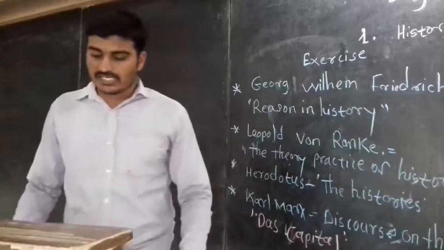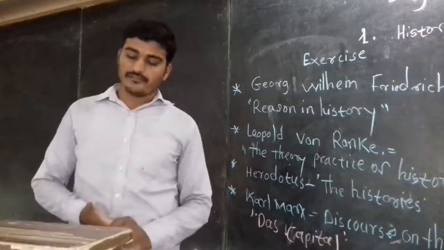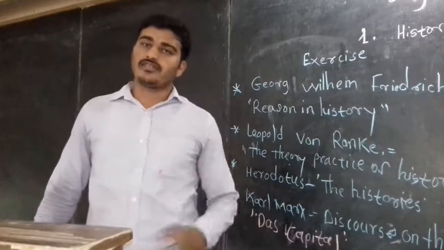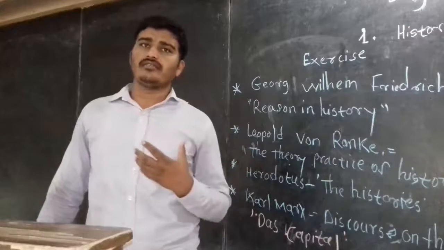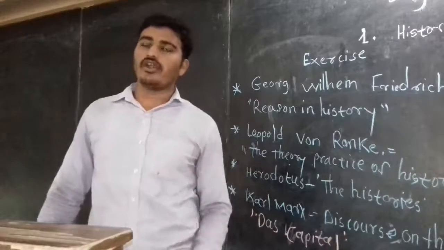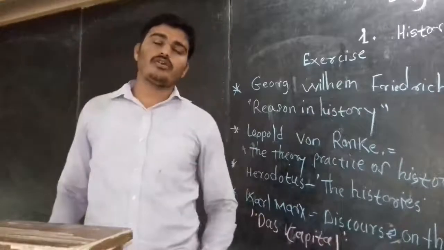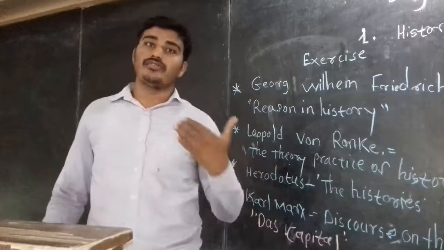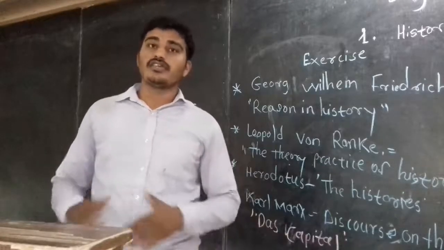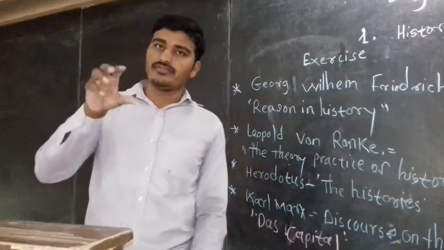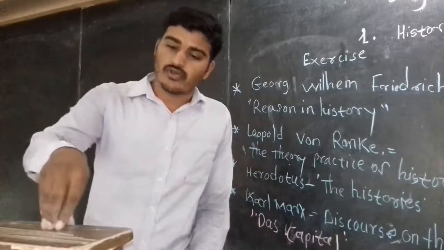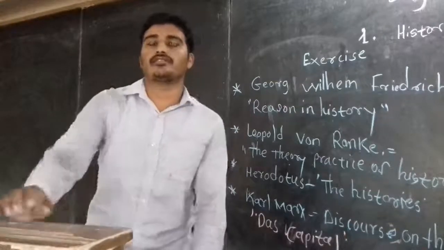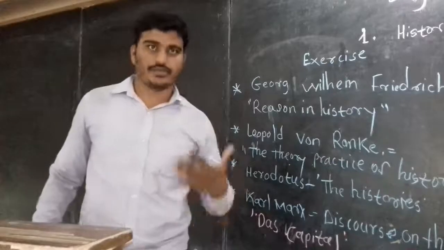Now next, history presents a graph of mankind's journey with the help of past human deeds. Now the fourth characteristic: while writing or narrating a book using historiography, we must focus on the journey of human beings and their deeds, deeds meaning their work. So while narrating using historiography, we must focus on the journey of human beings and also their deeds. This one is the fourth characteristic of modern historiography. Okay.